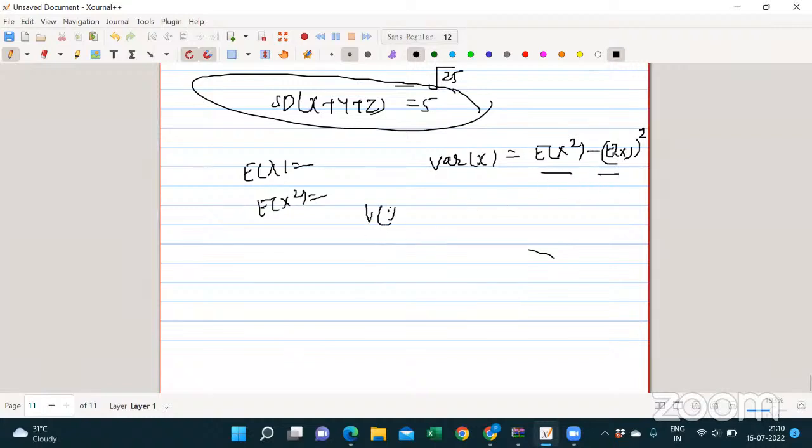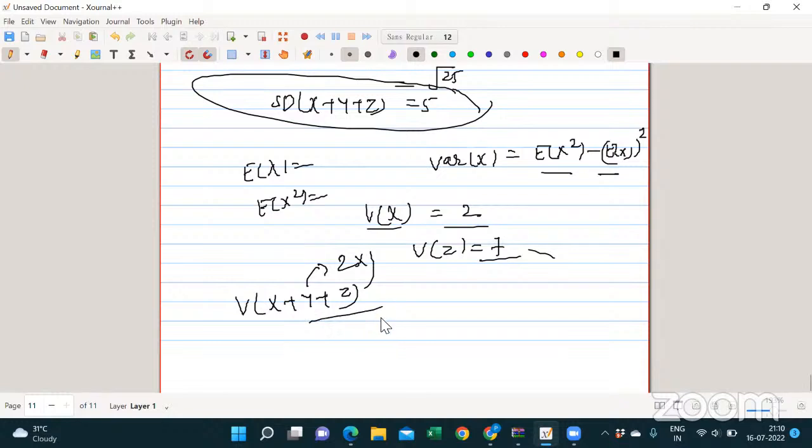But in this question, the values of variance of x and variance of z are directly given, and we need to find the variance of x plus y plus z, where y is equal to 2x. That's it. Got it? Is that clear, Pawan? Yes.